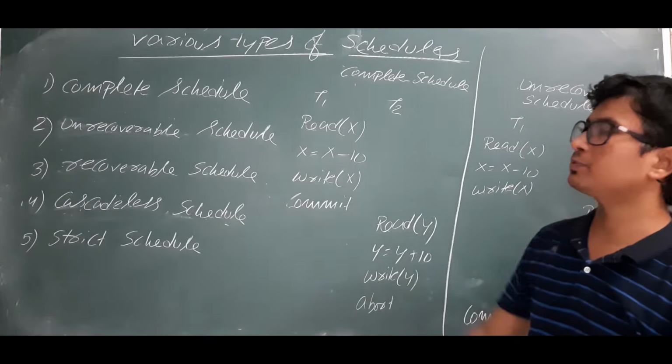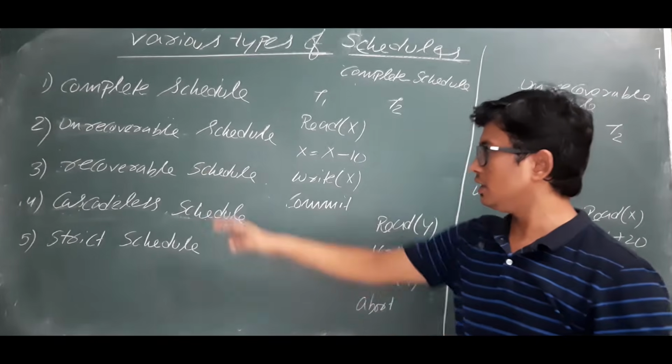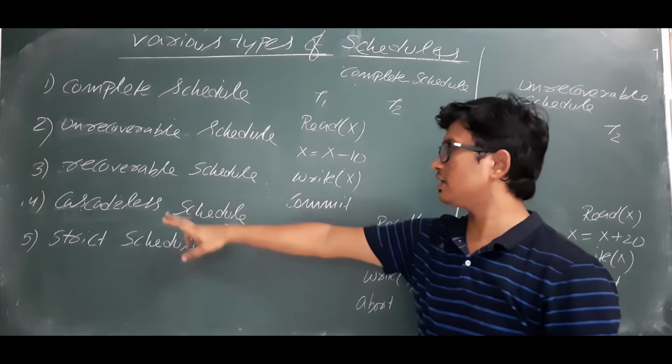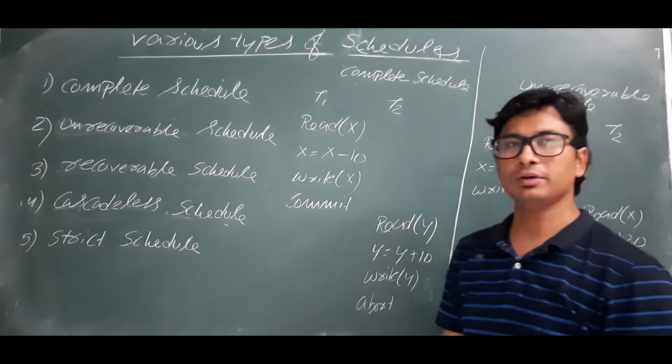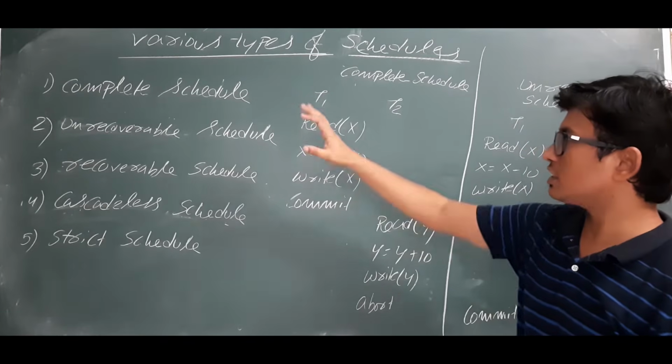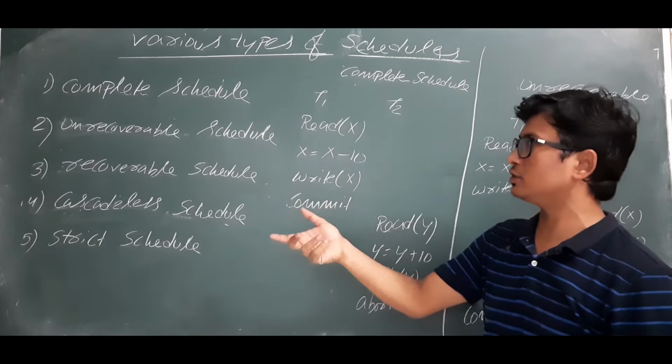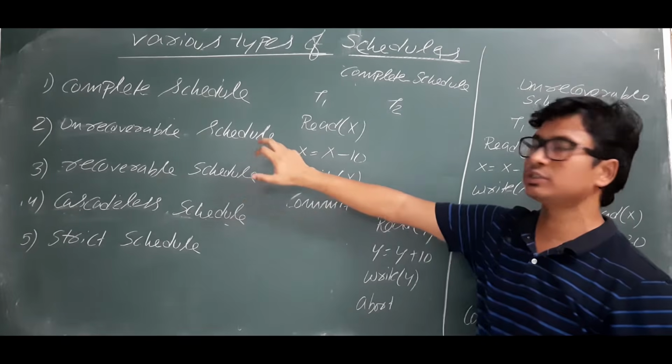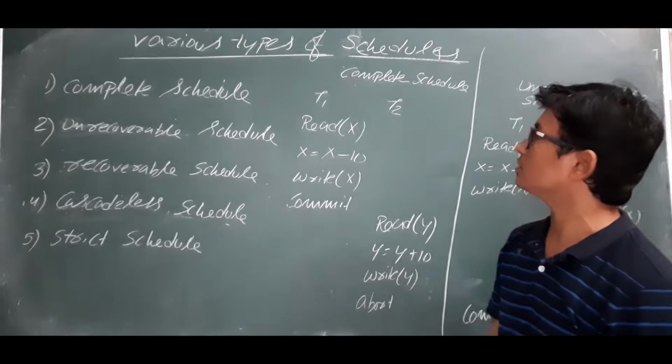We have 5 types of schedules. One is complete schedule, unrecoverable schedule, recoverable schedule, cascadeless schedule, and finally we have strict schedule. So now first let me discuss what is a complete schedule. Then I will discuss recoverable schedule and unrecoverable schedule.